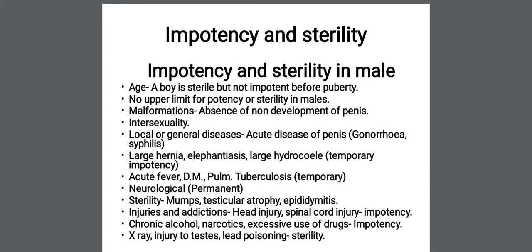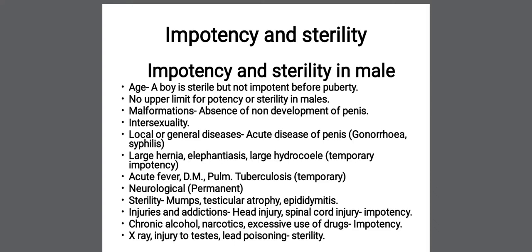Then acute fevers like malaria, typhoid, or any other viral fever, diabetes mellitus, and pulmonary tuberculosis, all of them will cause temporary impotency. When the acute fever subsides, when the sugar comes down, when the pulmonary tuberculosis is controlled or treated successfully, that impotency will disappear. So the patient will be able to take part in the sexual intercourse.